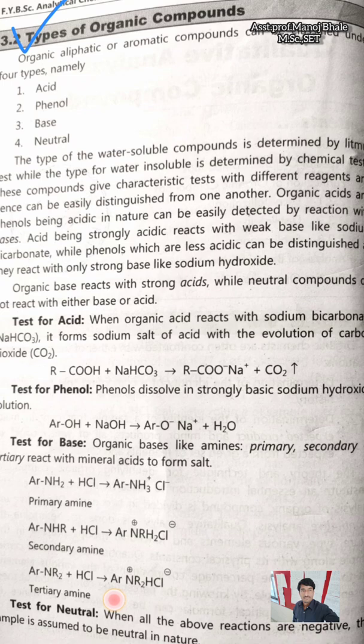Tertiary amine also reacts with this HCl, and there is a formation of the salt. That means all these bases react with this mineral acid, and there is a formation of salts. That means there is a PPT formation on reacting with HCl, and there is an easy identification of the presence of the base.